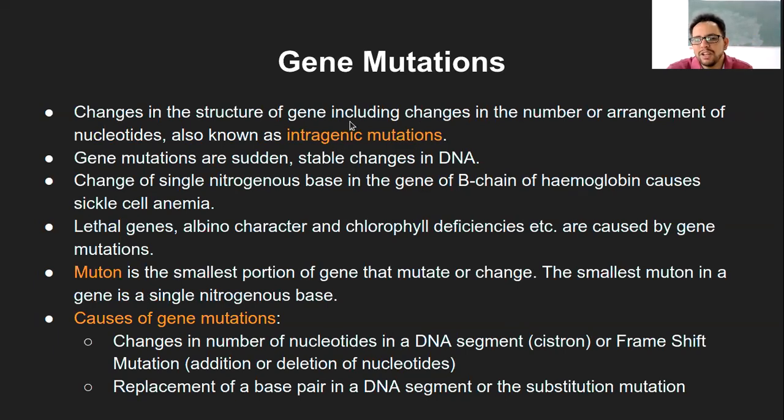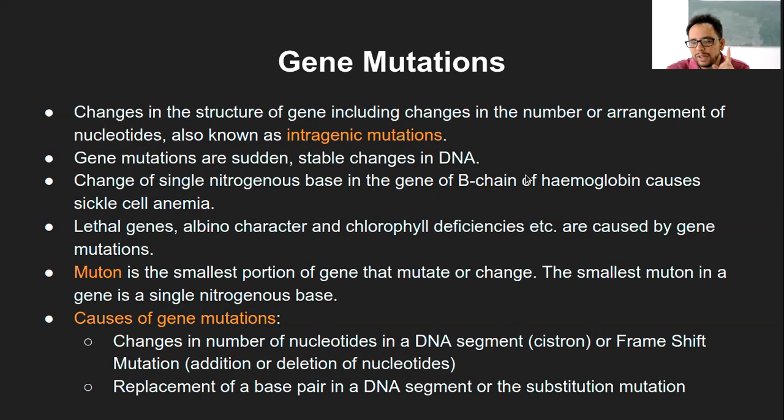The example we had seen was the single nitrogenous base change in the beta chain of hemoglobin. Hemoglobin has 4 different chains, one of them is the beta chain, and if one nucleotide in that chain is mutated, it leads to sickle cell anemia.